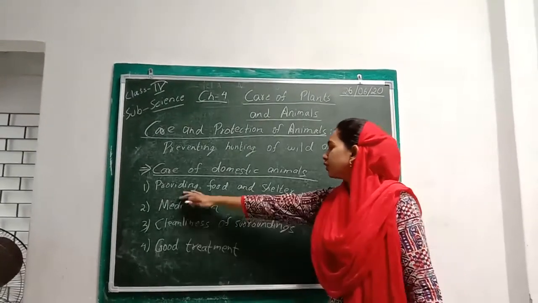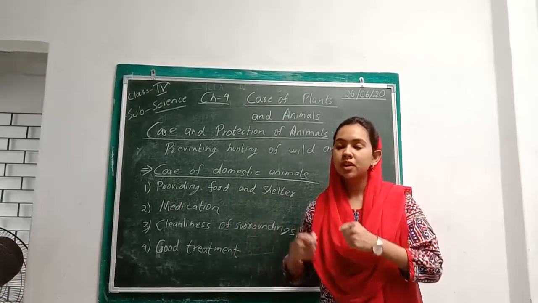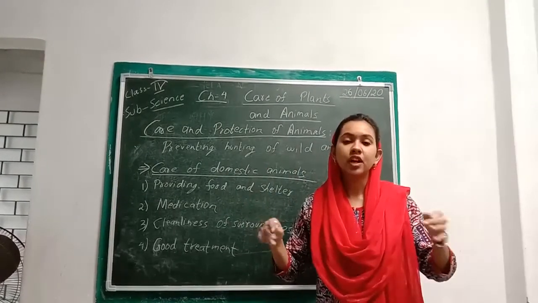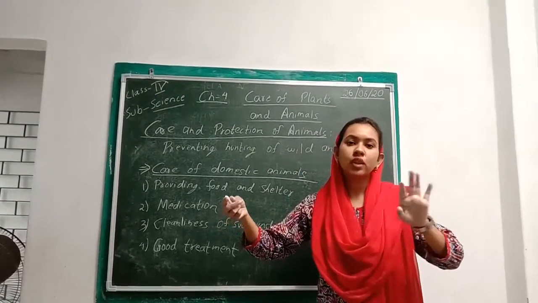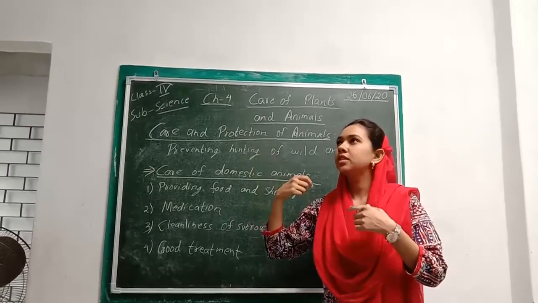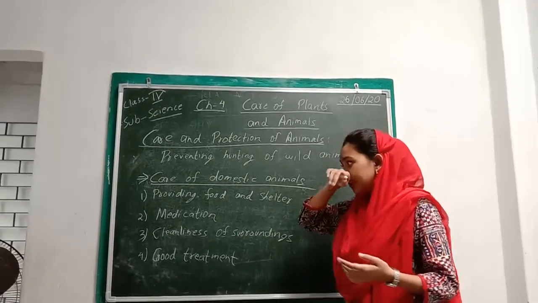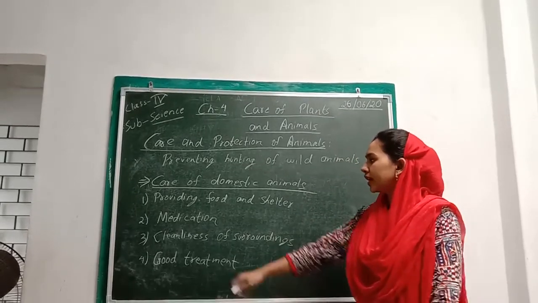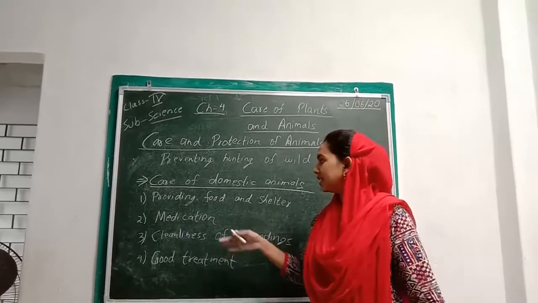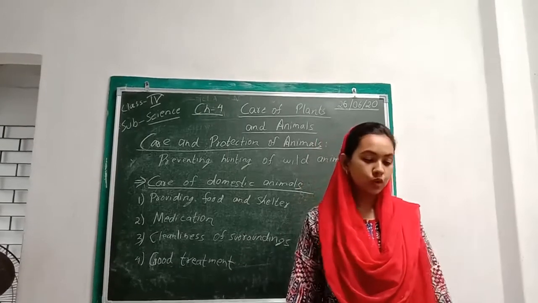Now, you have to provide food and shelter. Suppose you are bringing a dog, or you have a cow, then you have to provide it a proper shelter. You cannot just keep it outside without any proper shelter. Otherwise, it will suffer. It will get wet when it's raining, or suffer from intense heat. What will happen? The cow will fall sick. So that is why we have to provide them proper food and shelter so that they can live nicely. And from proper food, their health will be okay and they can grow properly.